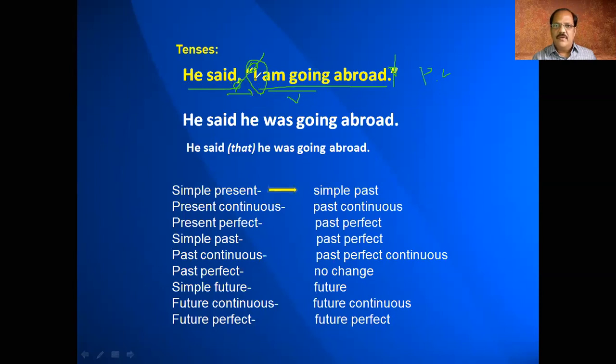Now we can look at the pronoun and change it to "he". That means who is "I" here? He only said. So "I" is nothing but "he". And "I am going" is in present continuous tense. When the given sentence in direct speech is in present continuous, we will convert it into past continuous tense. That means present continuous is changed into past continuous, and "abroad" is written as it is.